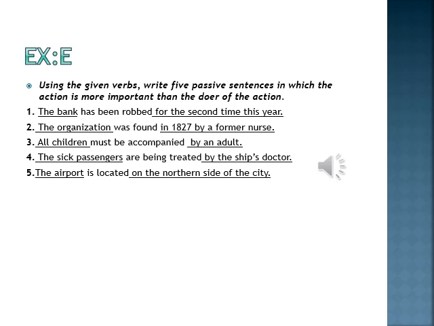The verb of the third sentence is must be accompanied. I have used the subject children for the verb accompanied. All children must be accompanied by an adult. In the fourth sentence, the verb is are being treated. I have used sick passengers for the verb treated. The sick passengers are being treated by the ship's doctor. In the fifth sentence, the verb is located, and I have used the subject airport for the word located. The airport is located on the northern side of the city.